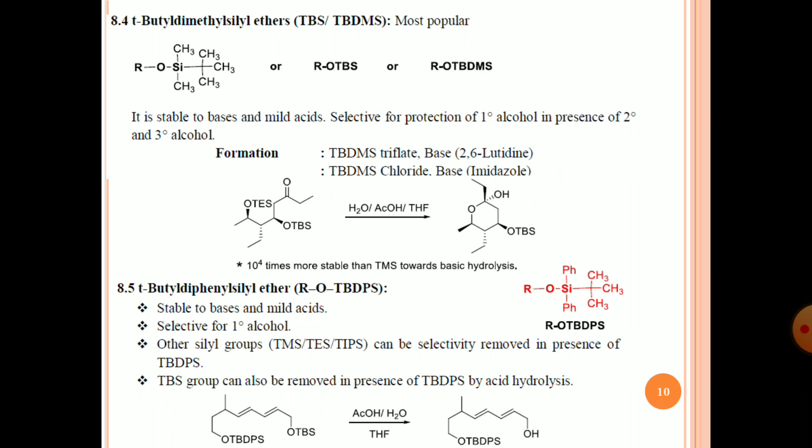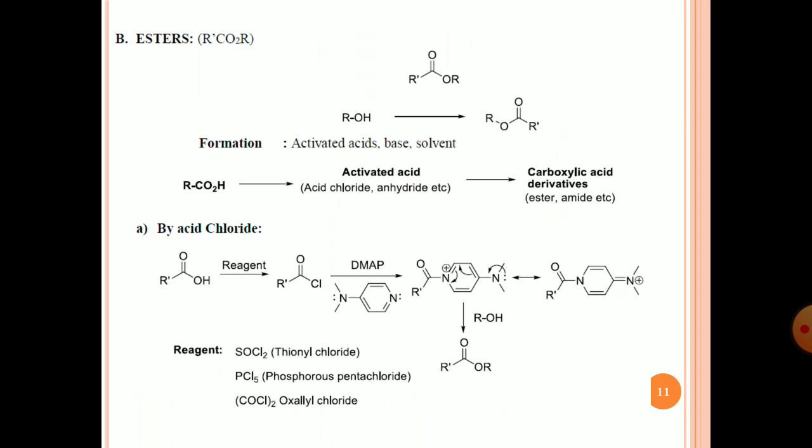Another one is tertiary butyl dimethyl silyl ether. You can see the structure: silyl having two methyl groups and one tertiary butyl group. This is called tertiary butyl dimethyl silyl. Here also you use tertiary butyl dimethyl silyl chloride and alcohol in the presence of some base to get the TBS protected alcohol. It is very stable to bases and mild acid, and it is very selective for the protection of primary alcohol in the presence of secondary alcohol.